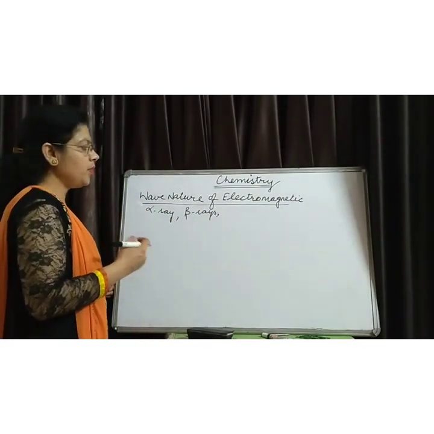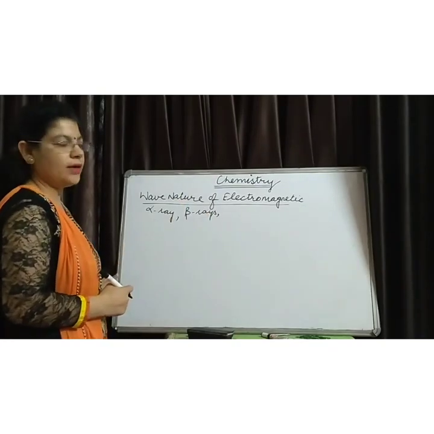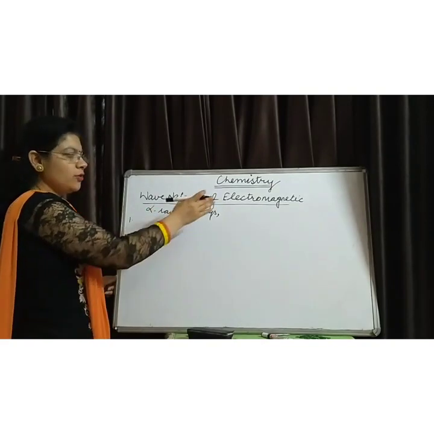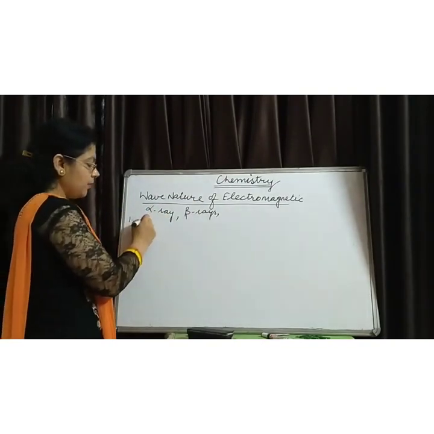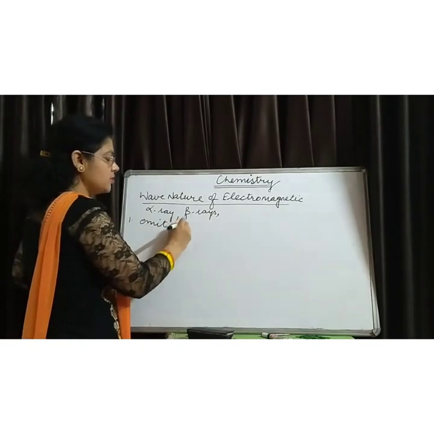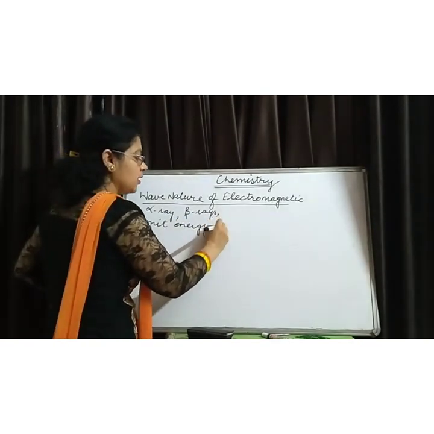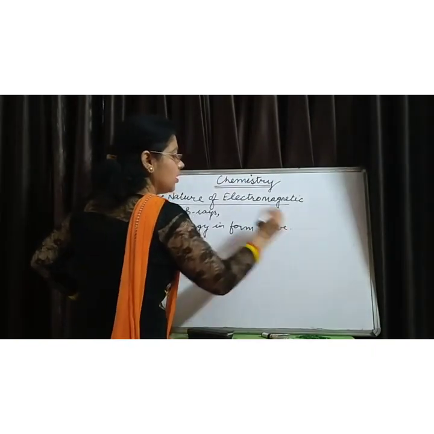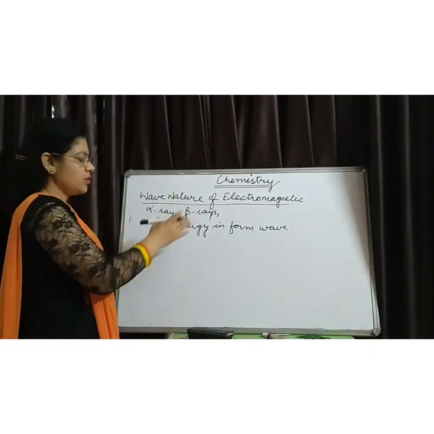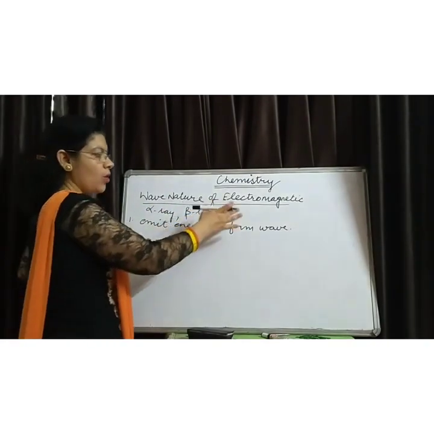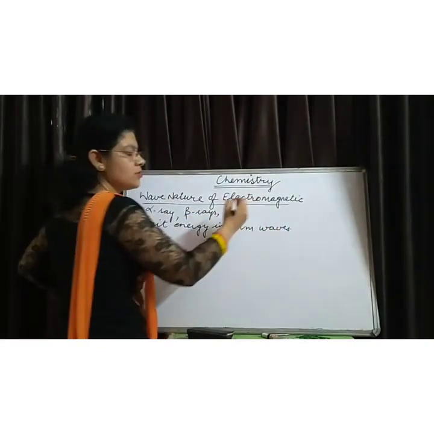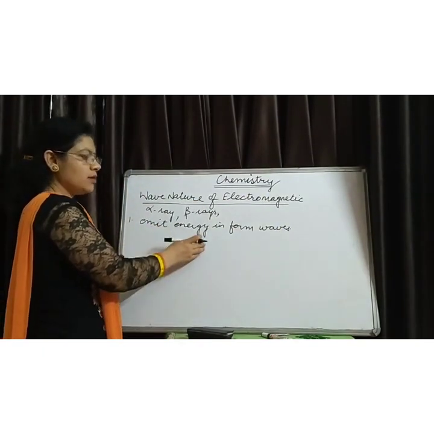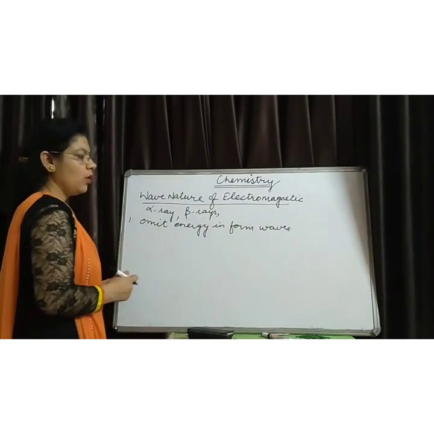There is some common behavior of all the electromagnetic radiations, that is, all the electromagnetic radiations emit energy in the form of waves. These radiations, either alpha rays or beta or gamma or the visible rays or ultraviolet rays, all emit energy in the form of waves.